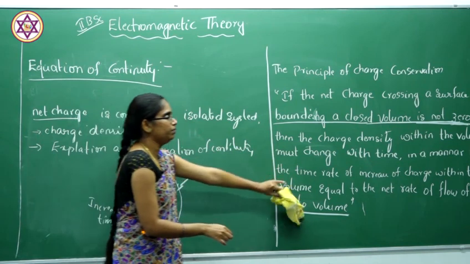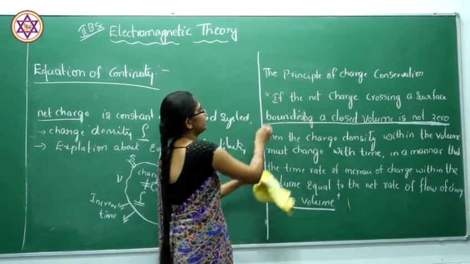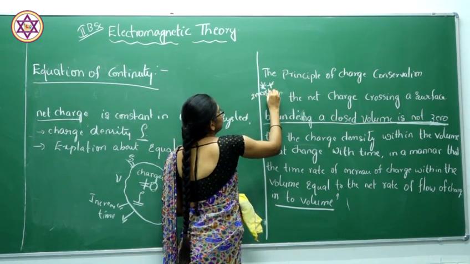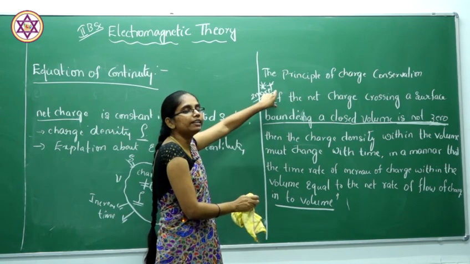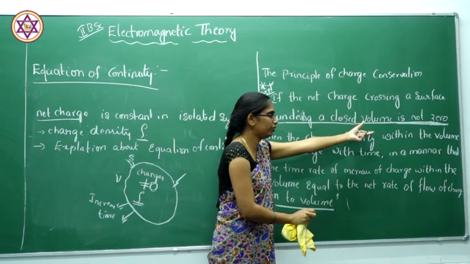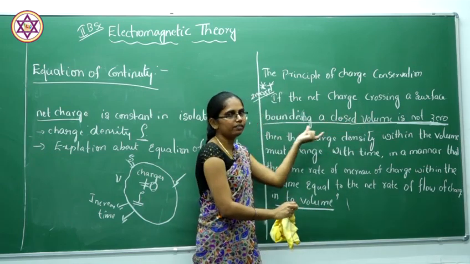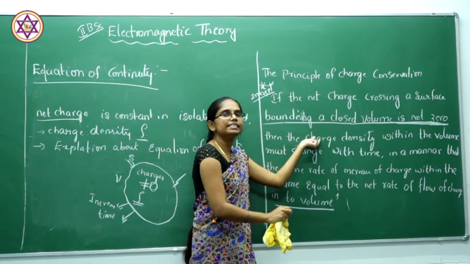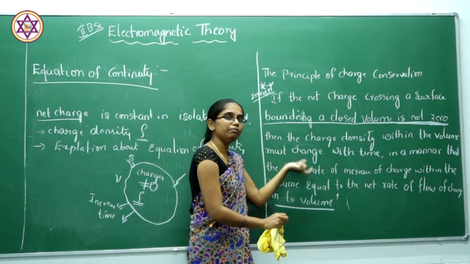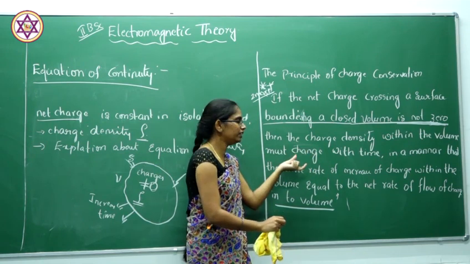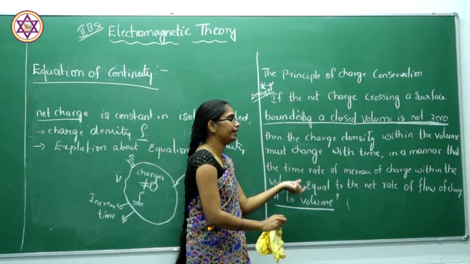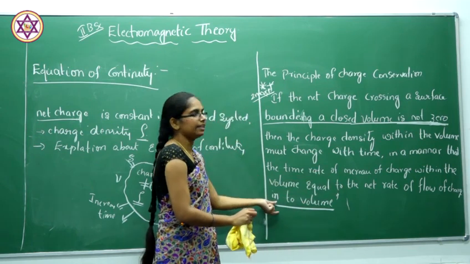This statement is very important, and states the principle of charge conservation for 2 marks. It states that if the net charge across the surface bounding some volume is not equal to 0, then the charge density within that surface will change with respect to time, in the manner that the rate of increase within that surface should be equal to the net rate of flow of charges in the volume.